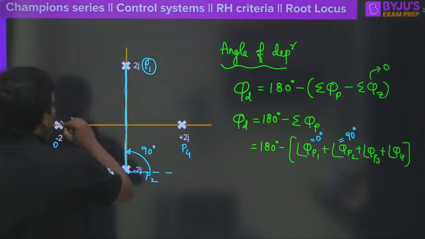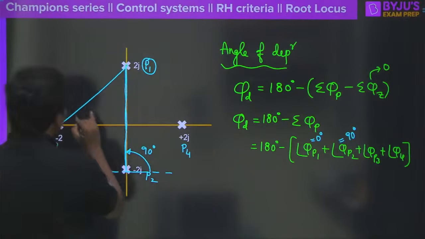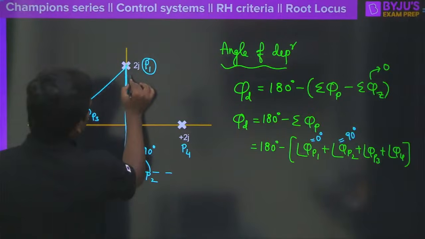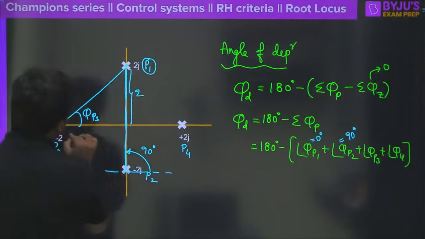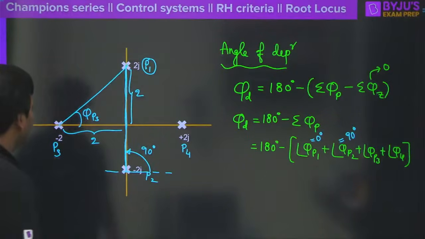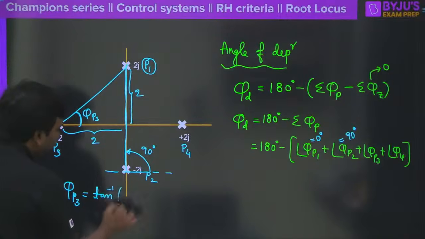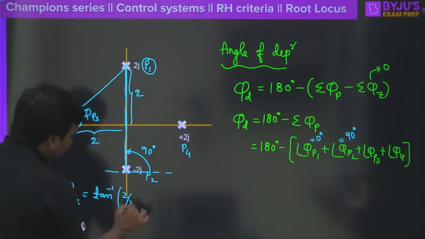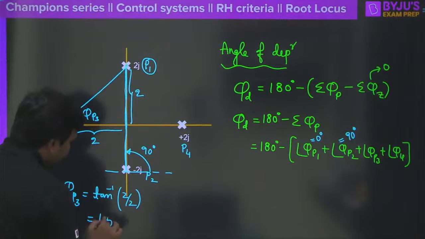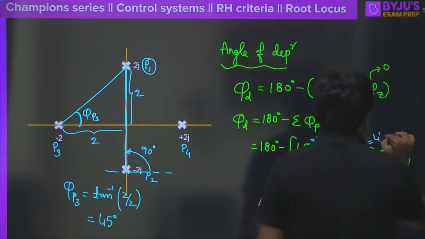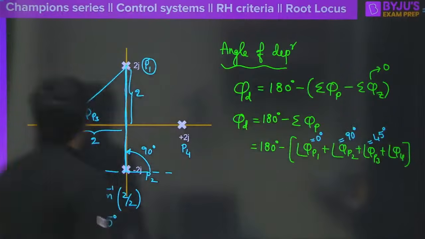Now for the third pole, from here we need to draw a line here, and look at this angle, phi p3. How much will this be? From here to here, this value is 2 units, and from here to here, this value is also going to be 2 units, correct? Then phi p3 is equal to tan inverse of opposite by adjacent. That would be 2 by 2, which is equal to 45 degrees here, correct? So this angle should be written as 45 degrees.